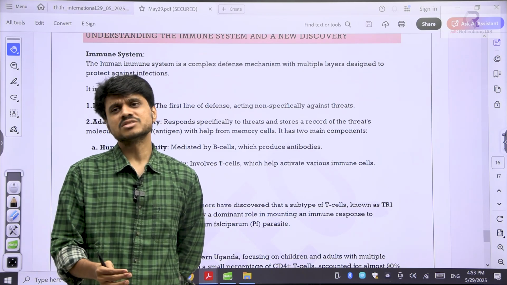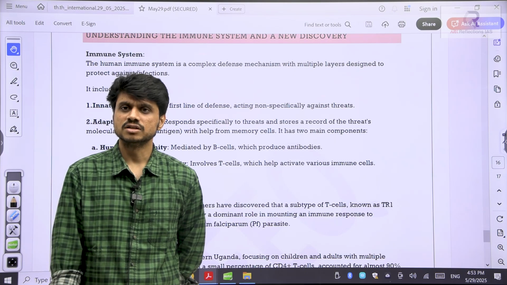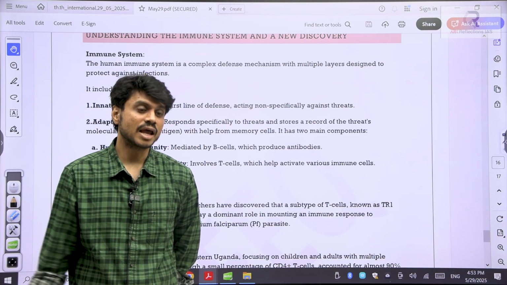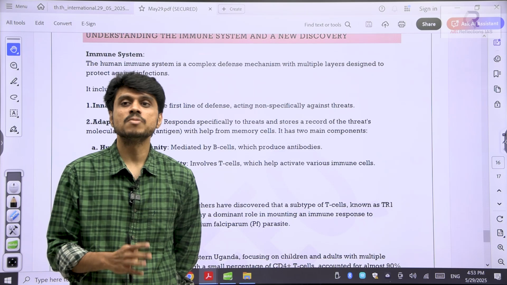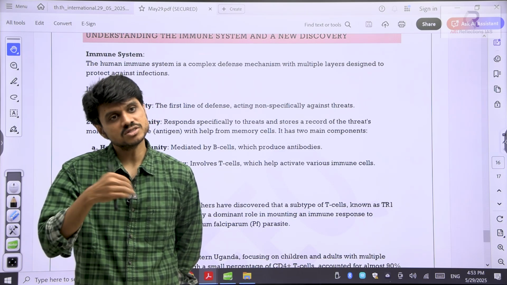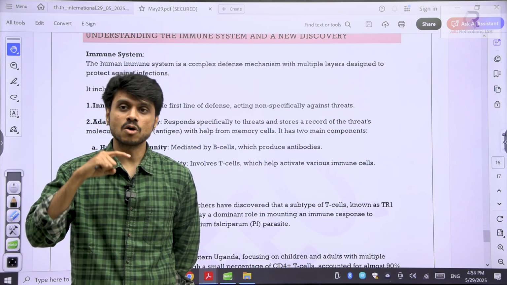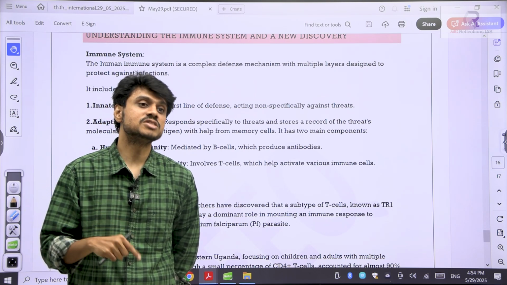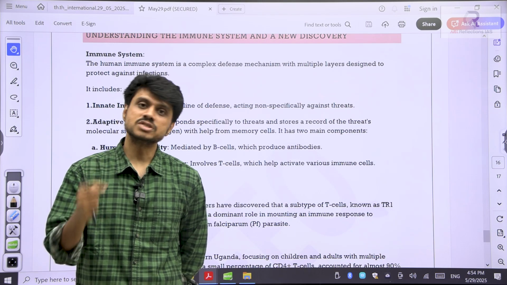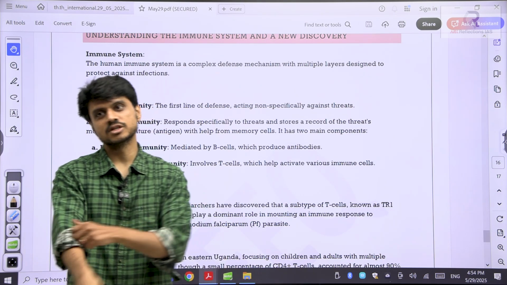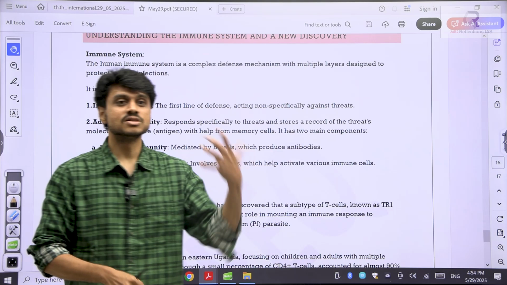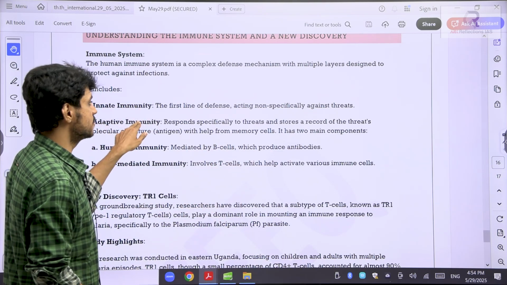This is a natural thing, but sometimes your body does not have that natural factor. Some new infection has attacked your body. The first time you will not be able to do anything, but once it enters, your body will remember this system. Accordingly it will generate the antibodies. Next time when the same disease comes, now it is ready. Come, I know you will come. So this is called adaptive immunity.